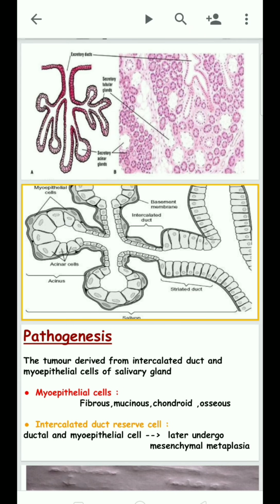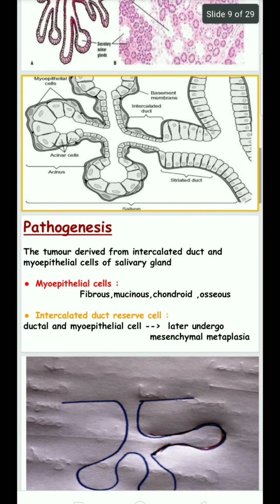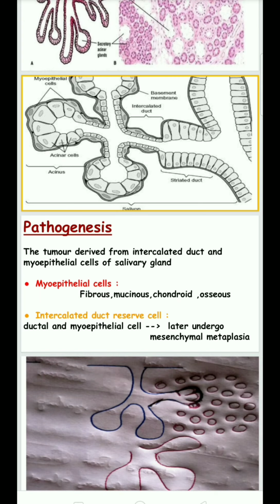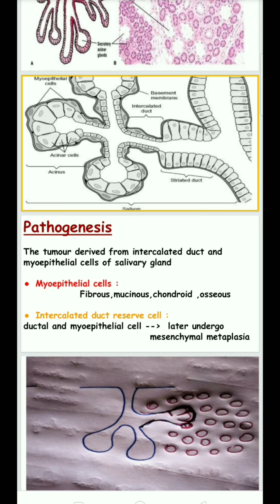In this view, the tumor arises from the intercalated duct cells. The intercalated ductal cells first differentiate into ductal and myoepithelial cells, and later they undergo mesenchymal metaplasia.